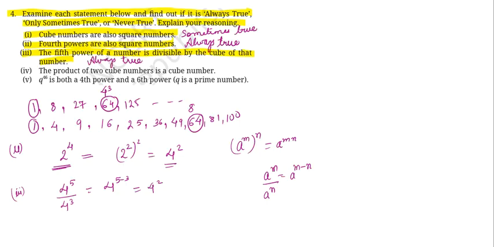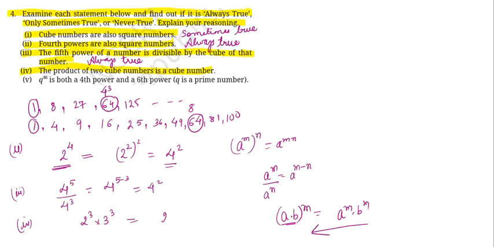Then the next part is, the product of two cube numbers is a cube number. इसको try करके देखते हैं. Let's find out. तो दो क्यूब नंबर्स का प्रोडक्ट करती हूँ, 2 to the power of 3 multiplied by 3 to the power of 3. अगेन हमने एक प्रॉपर्टी पढ़ा था, पावर ऑफ अ प्रोडक्ट. So if you have two numbers which are in multiplication and they have a common power, the power gets distributed to both the numbers. तो इसका रिवर्स प्रॉपर्टी हम अप्लाई कर सकते हैं यहाँ पे, कि 2 to the power of 3 और 3 to the power of 3 है.